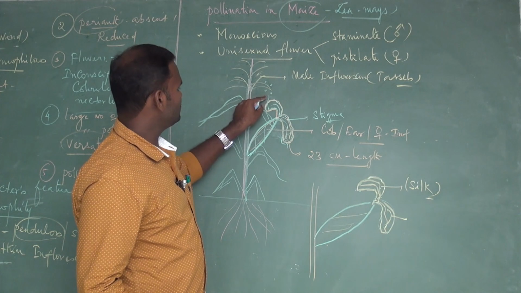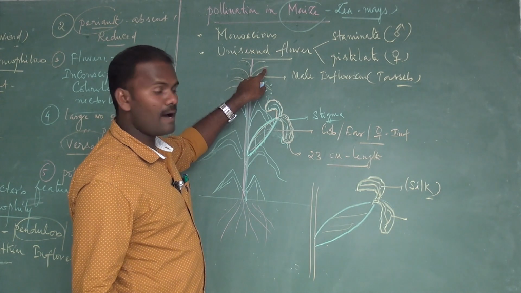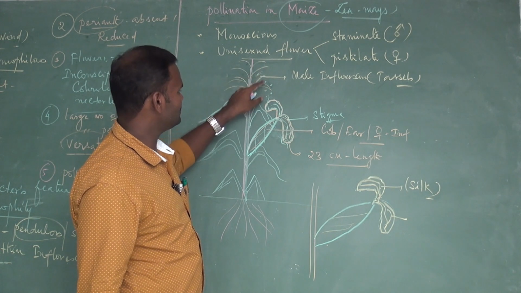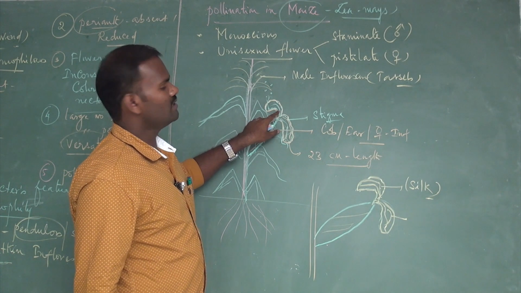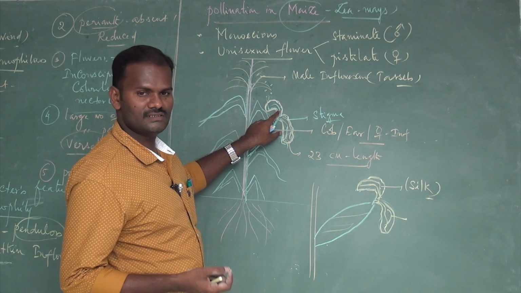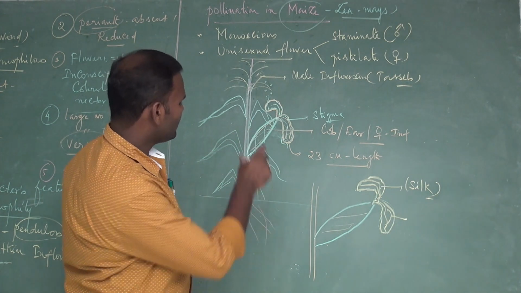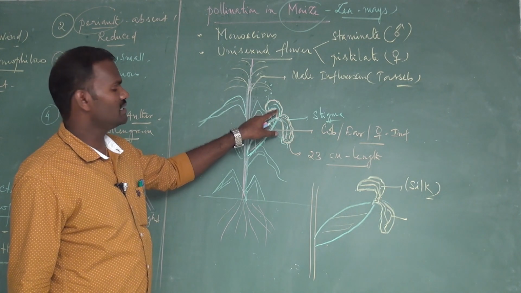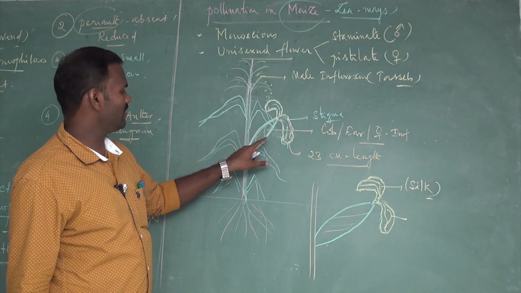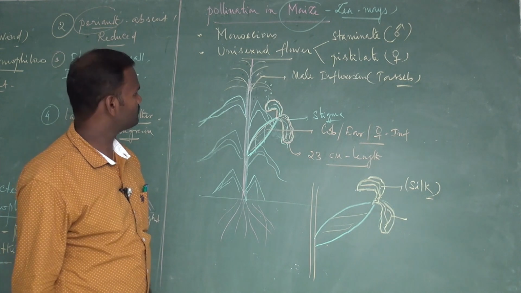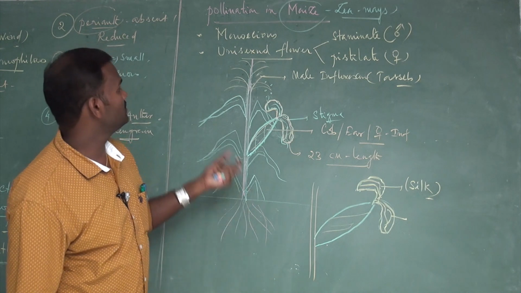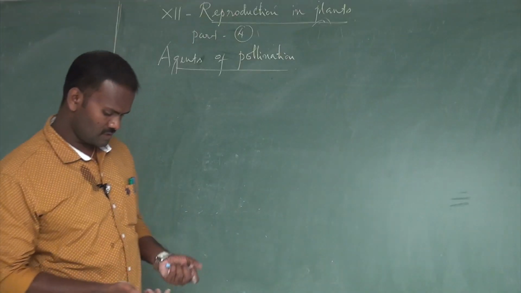If the pollen grains are dropped from the upper part, the male inflorescence, and caught by the stigma of the female inflorescence, it is effective for pollination. In this way, pollination takes place in maize. As a result of pollination, fertilization takes place, and as a result of fertilization, fruits are formed. This is how pollination takes place in maize.